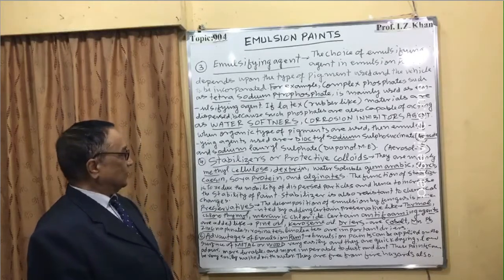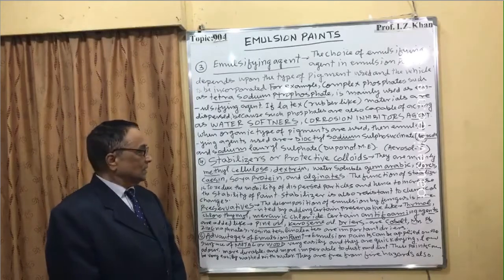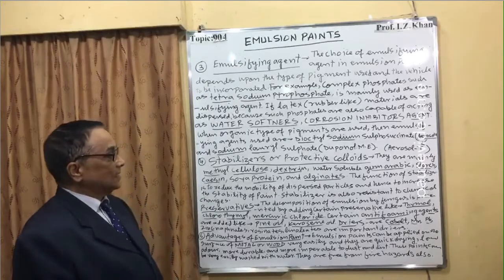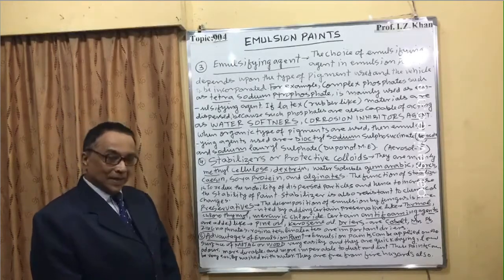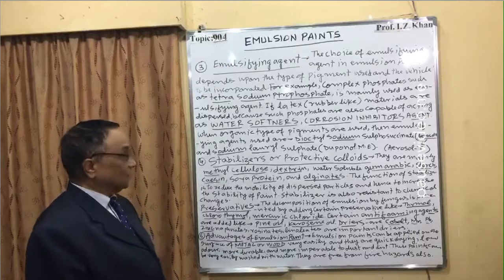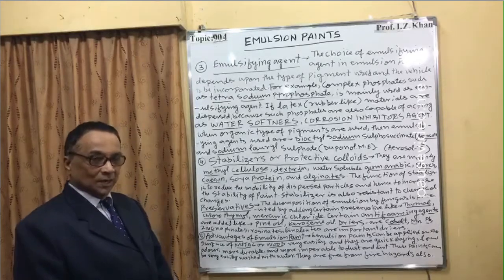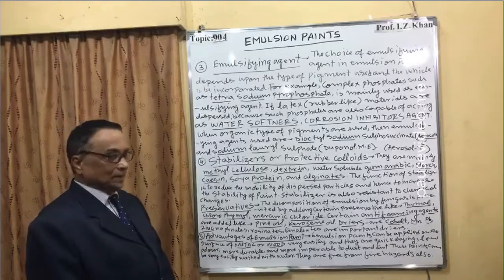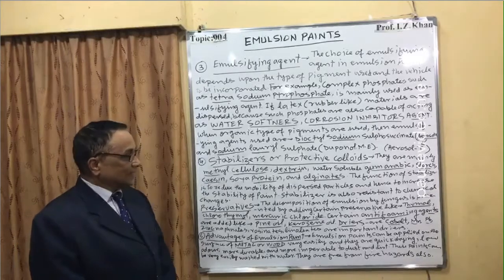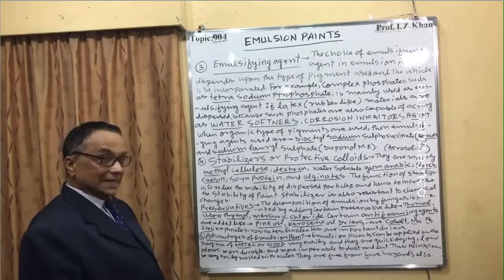The function of a stabilizer is to reduce the mobility of dispersed particles and hence increase the stability of the paint. Stabilizer is also resistant to chemical changes.